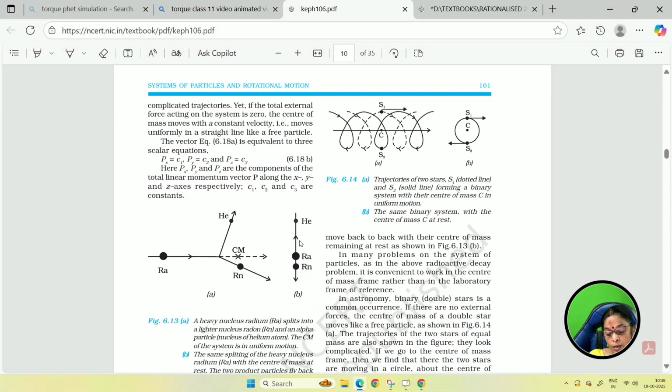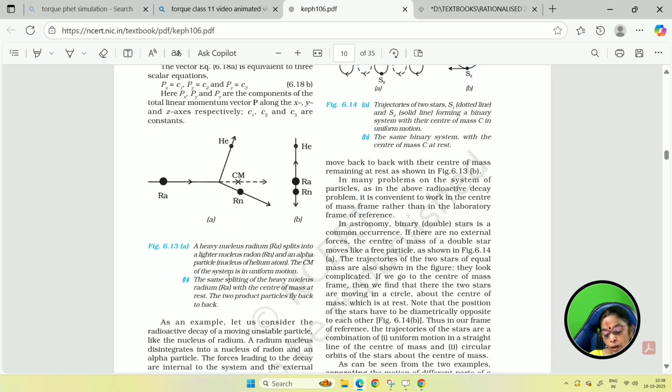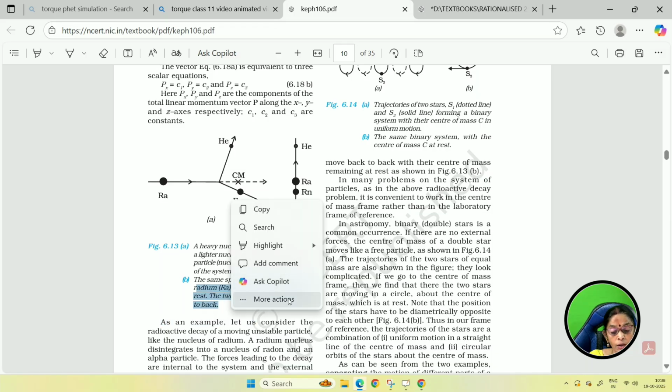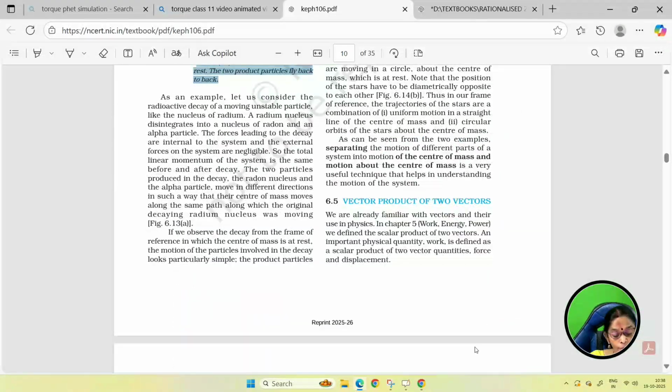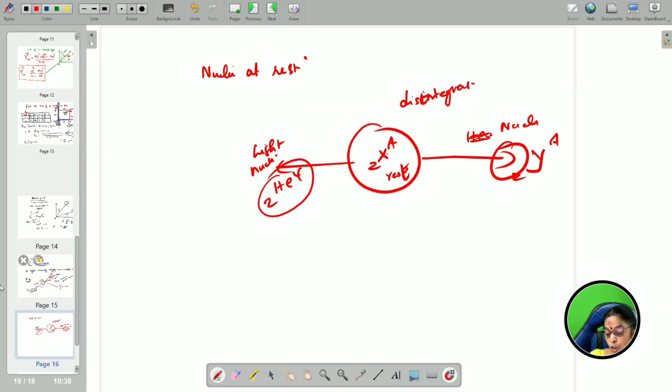Here you can see the center of mass of the radium that is splitting up into helium and radon, but the motion of the center of mass is still along the same path. When the heavy nucleus radium splits up into a lighter nucleus radon and an alpha particle, the center of mass of the system is in uniform motion. Whereas if it is at rest, in the same splitting of the heavy nucleus radium, the center of mass is at rest and the two product particles fly back to back. So, this is an example, children. Hope you understand.